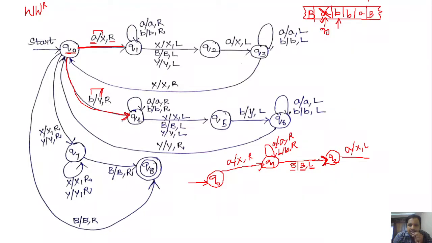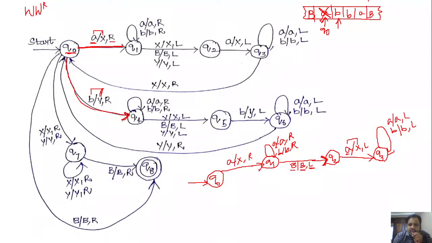This also leads to a change in the state, that means we move from state q1 to q2, right? In q2 if we get a, we replace that a with x and move the head towards left. So keep on moving the head towards left. That task we will perform in the state q3. In q3 if we get a, we keep that a as it is and move the head towards left, and if we get b, we keep that b as it is and move the head towards left. We have to keep on moving left until we get x.